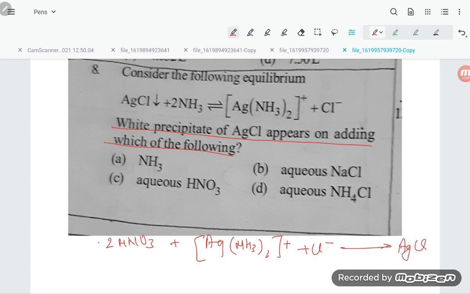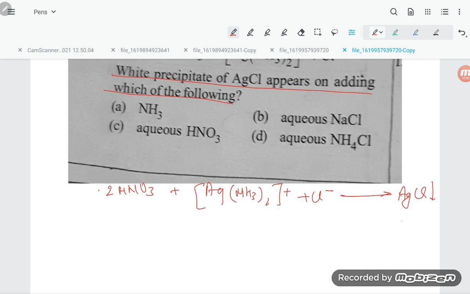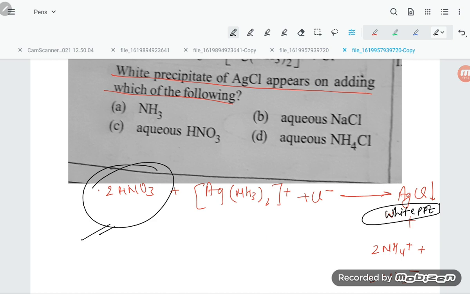It is giving AgCl precipitate plus 2NH4 plus and 2NO3 minus. So if you are adding, dear students, AgCl is the white PPT. This is the white PPT. So you have added nitric acid. If you add aqueous nitric acid, you will get the white precipitate.